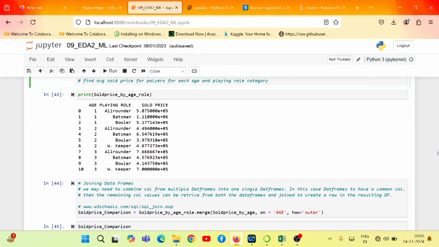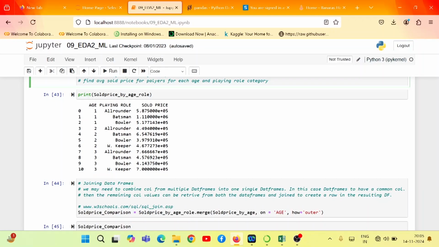Now we can also perform joining of data frames. We may need to combine columns from multiple data frames into a single data frame. Both data frames need to have a common column. Whenever you want to perform a join, there must be a common column. Then the remaining column values can be retrieved from both data frames and joined to create the rows in the resulting data frame.